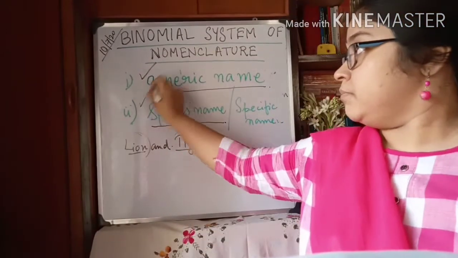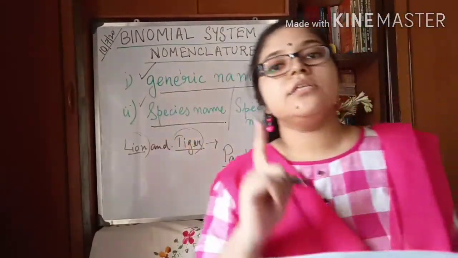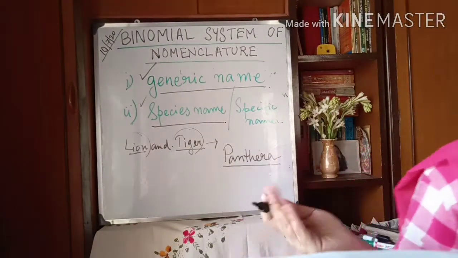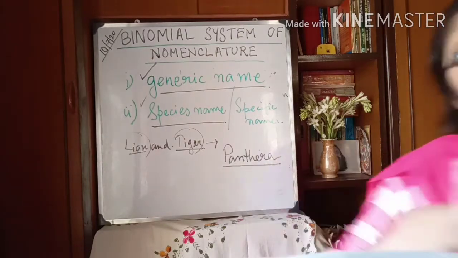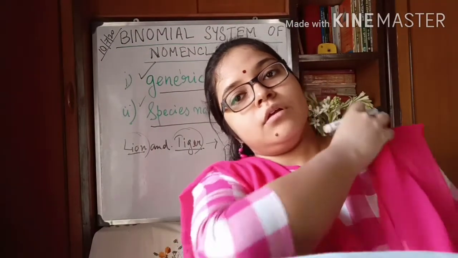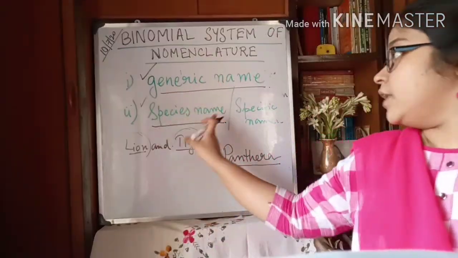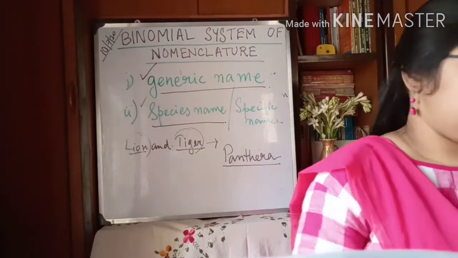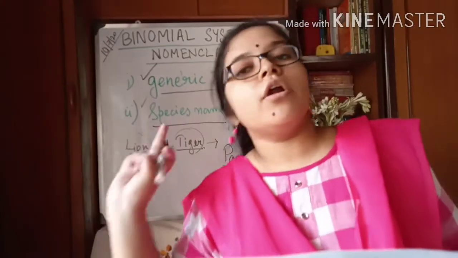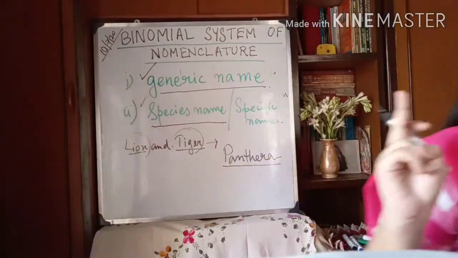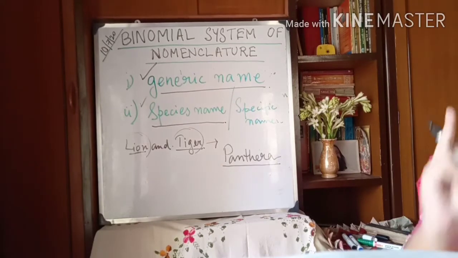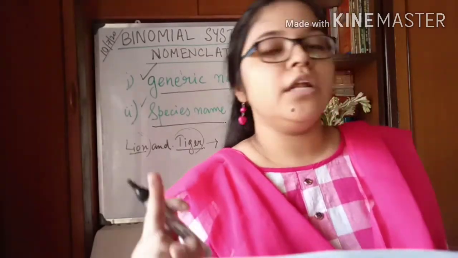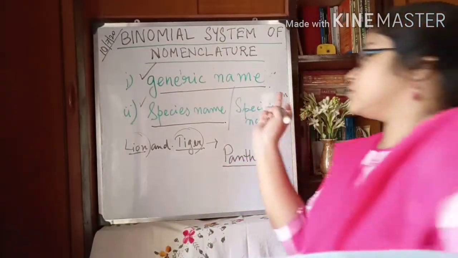Now, what do you mean by specific name or species name? This name distinguishes the organism from all other organisms. Listen very carefully. The species name or specific name distinguishes an organism from all other organisms, and the species name is always written in italics and its initial letter is always a small letter.